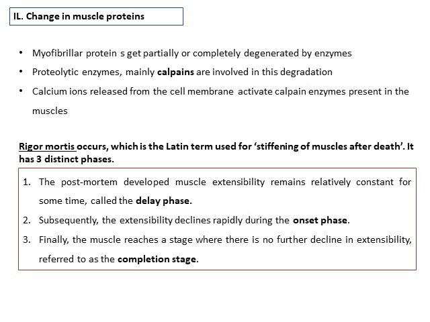It is followed by the onset phase, in which the flexibility of the muscle strip extensively declines. It very rapidly declines, and then there is the completion phase, the final stage, when there is no more decline in the extensibility of the muscle, and the muscle becomes stiff. There will be no extensibility in the muscle. So these are the three phases: delay phase, onset phase, and completion phase.